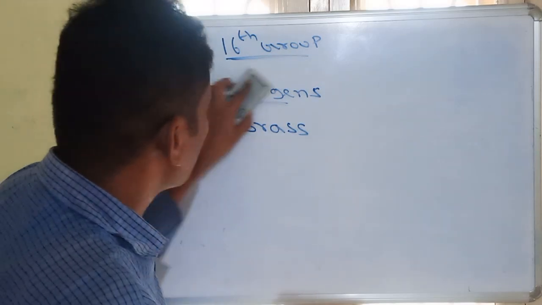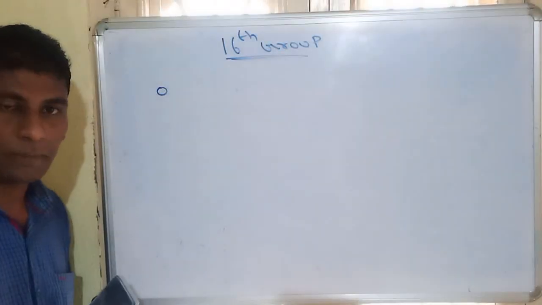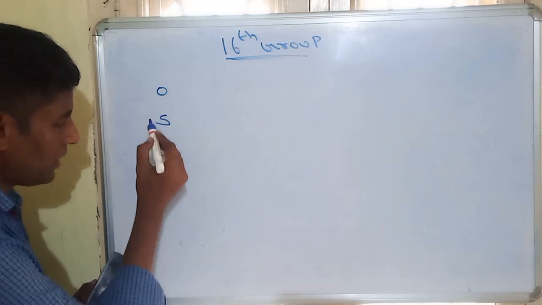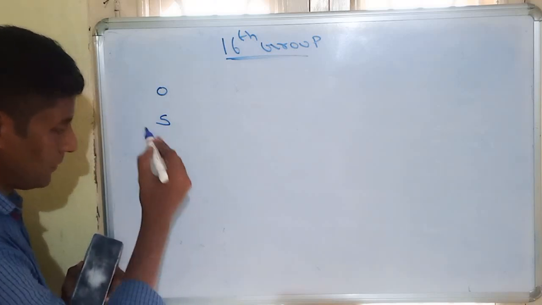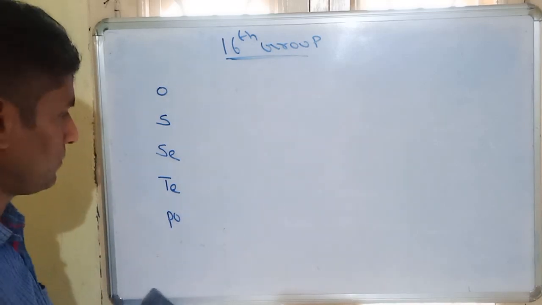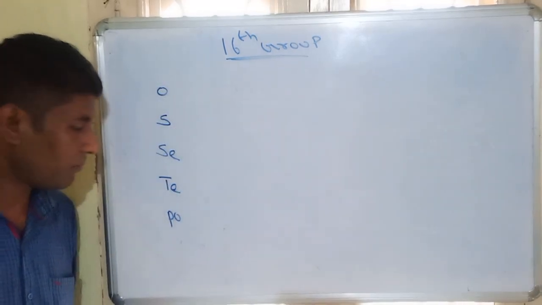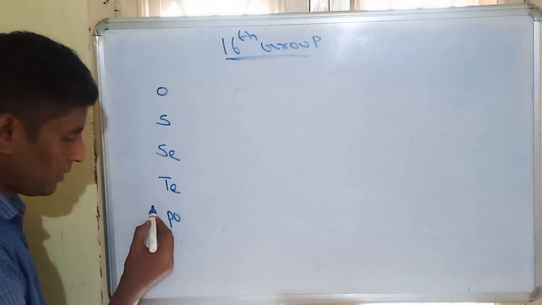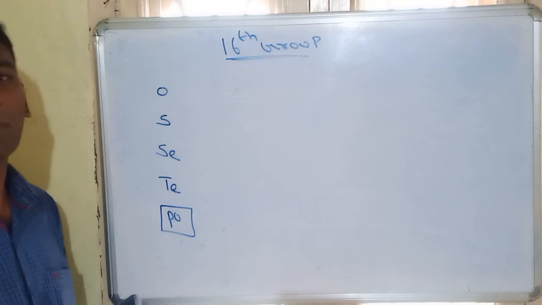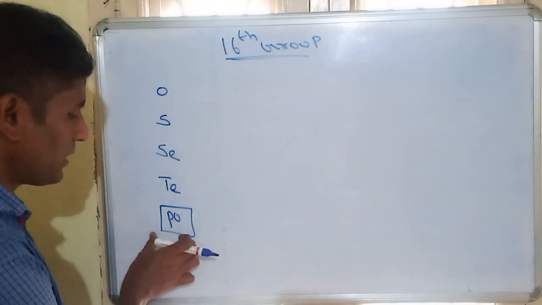Now, the 16th group elements are oxygen, sulfur, selenium, tellurium, and polonium. Remember that polonium is a radioactive element.